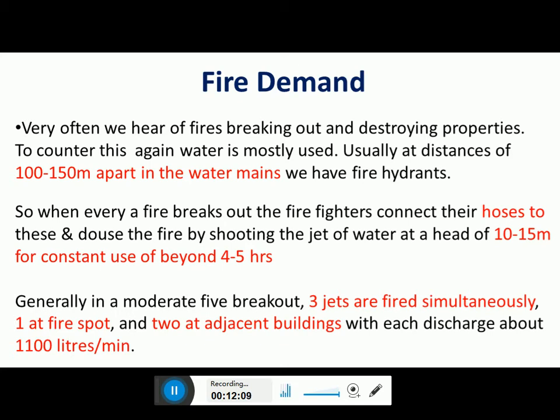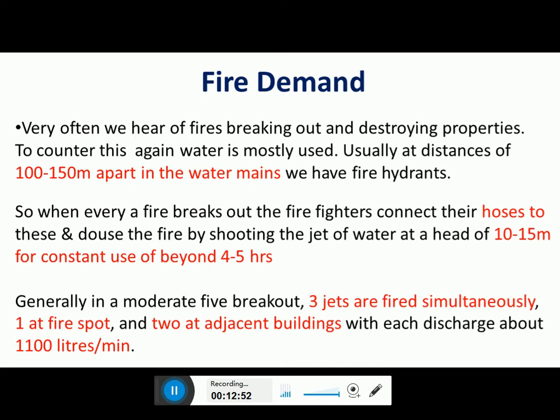We hardly see this in most of the Indian cities, but very planned cities also have these fire hydrants, which are located at every 100 to 150 meters. A hose pipe can be attached to the hydrant, and the fire can be extinguished. The water will come from the hoses, and we can shoot the water with a head of 10 to 15 meters constantly for up to 4 to 5 hours. These are specifically designed only to extinguish the fire.